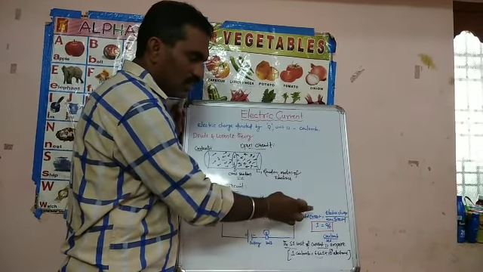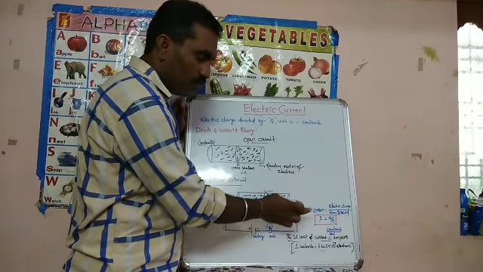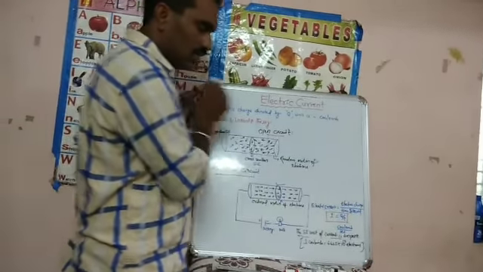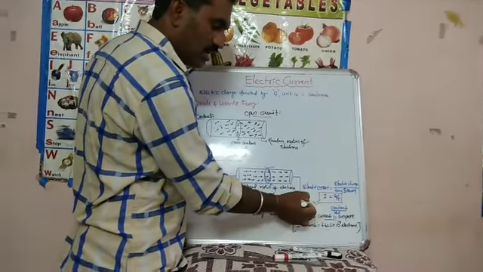So electric current I is equal to Q by t. Electric current is a scalar quantity.